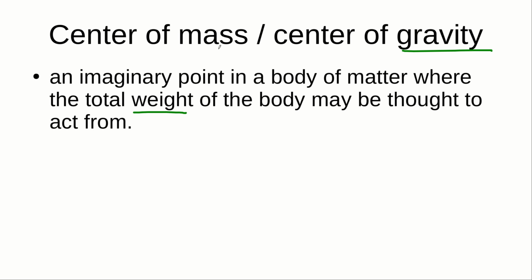Now, it is possible that these two things are not in the same place. If we've got a gravitational field which is not uniform, then in theory they could be in different places, but given that we are in a gravitational field that is uniform, or at least to a reasonable approximation near the surface of the Earth, then the centre of mass and the centre of gravity are the same point.